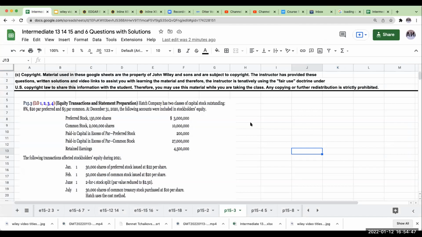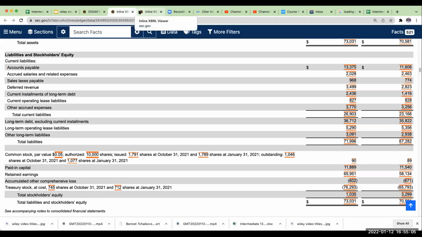All right, so over here, I've got equity transactions and statement preparation. So Hatch has two classes of capital stock outstanding: 8% $20 par preferred and $5 par common.